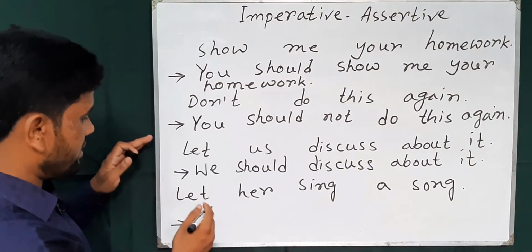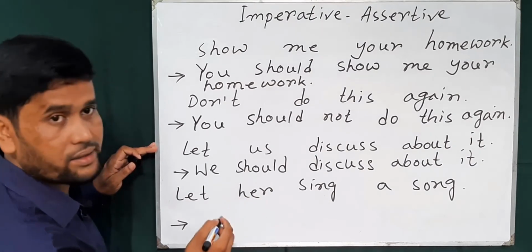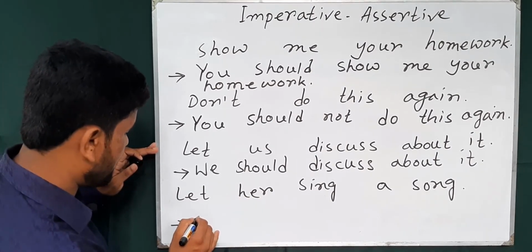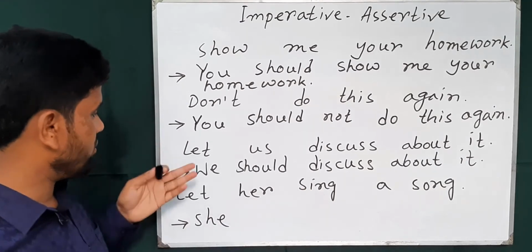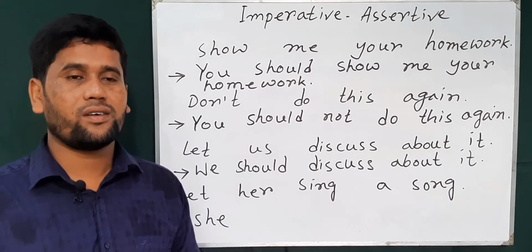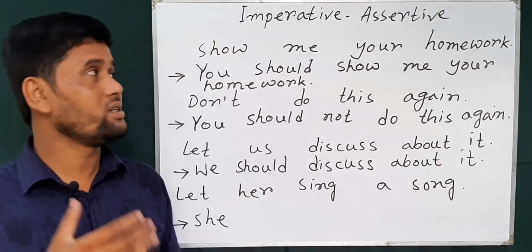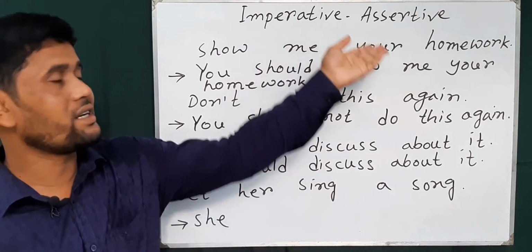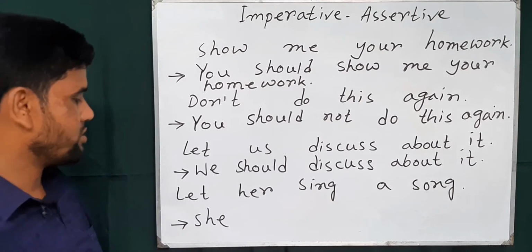And if you find let here, see her, the subject of her is she. When we use second person or first person or third person and we make the sentence into assertive, we should use the right form of verb according to subject and person.